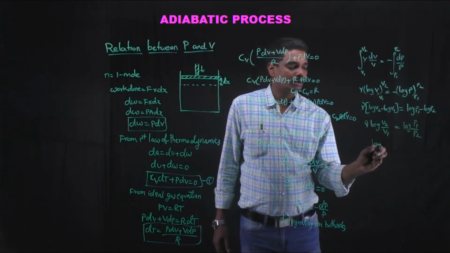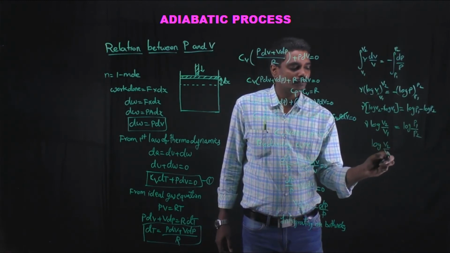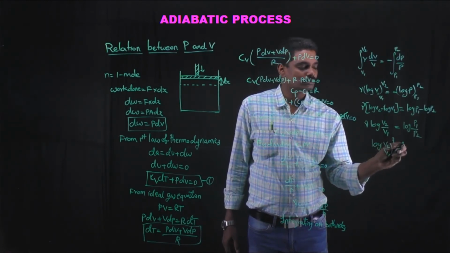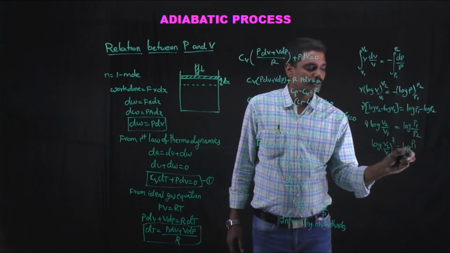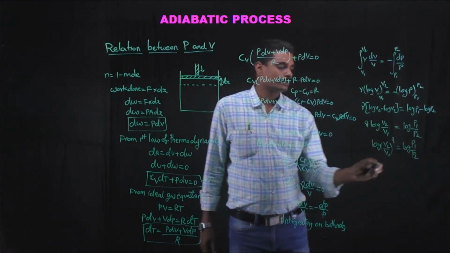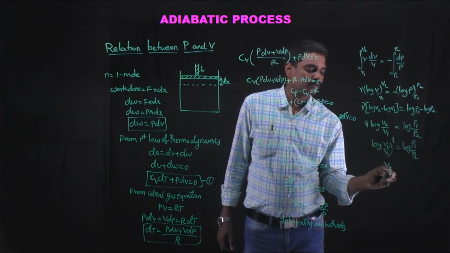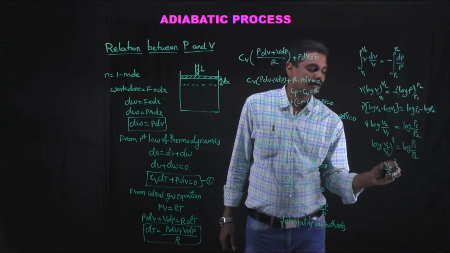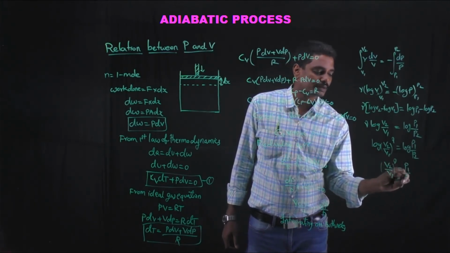or log (V2 by V1) whole power gamma is equal to log P1 by P2, or (V2 by V1) whole power gamma is equal to P1 by P2.